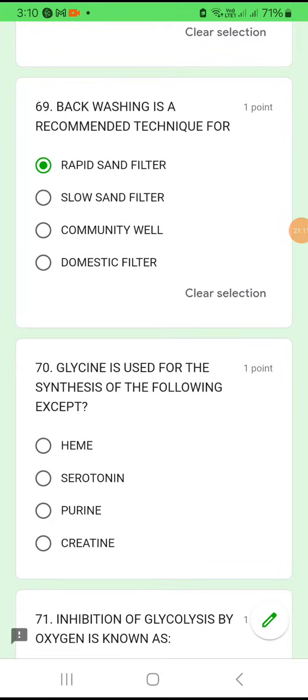70. Glycine is used for the synthesis of the following except, is asked. Okay, so glycine is required for the synthesis of heme. Glycine is required for the synthesis of purine. Glycine is required for the synthesis of creatine. It is not required for serotonin. Option B.